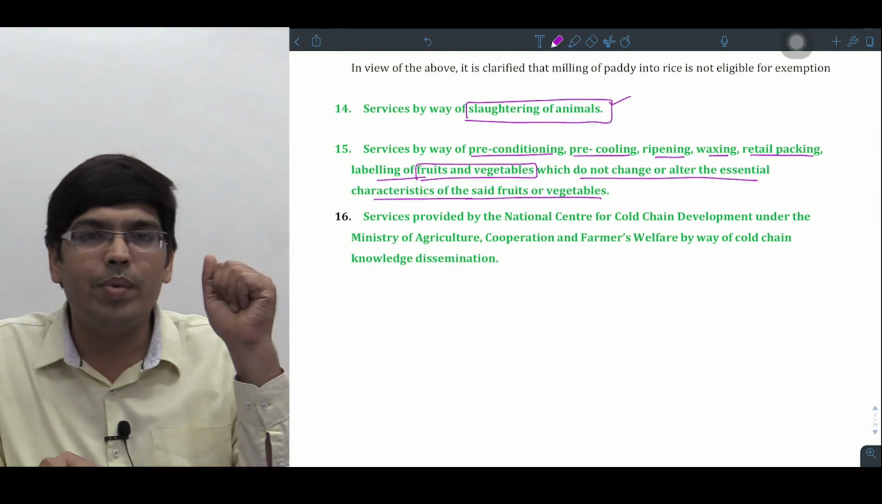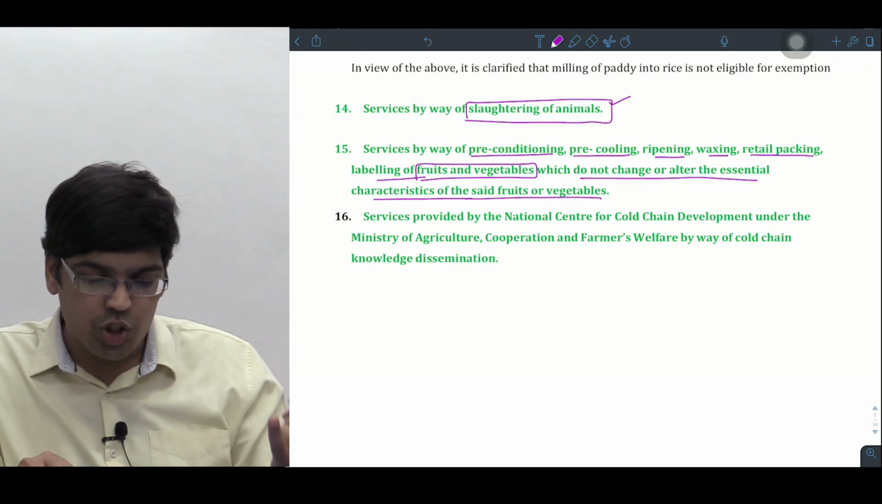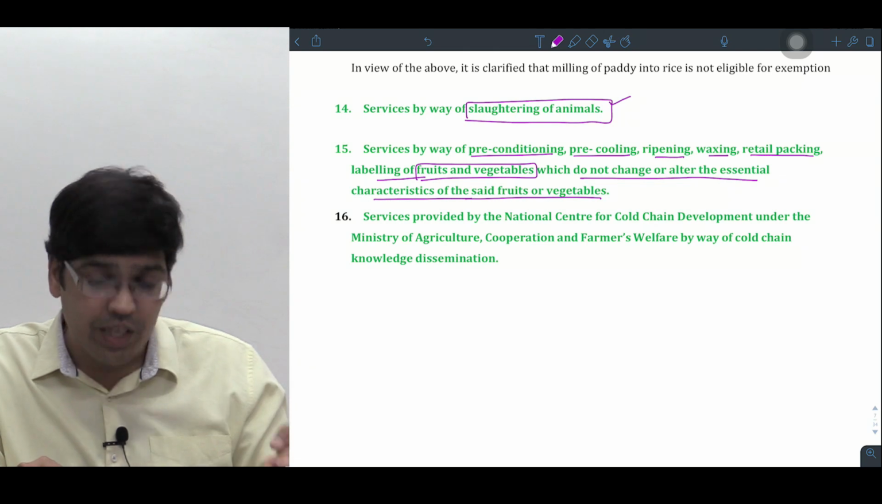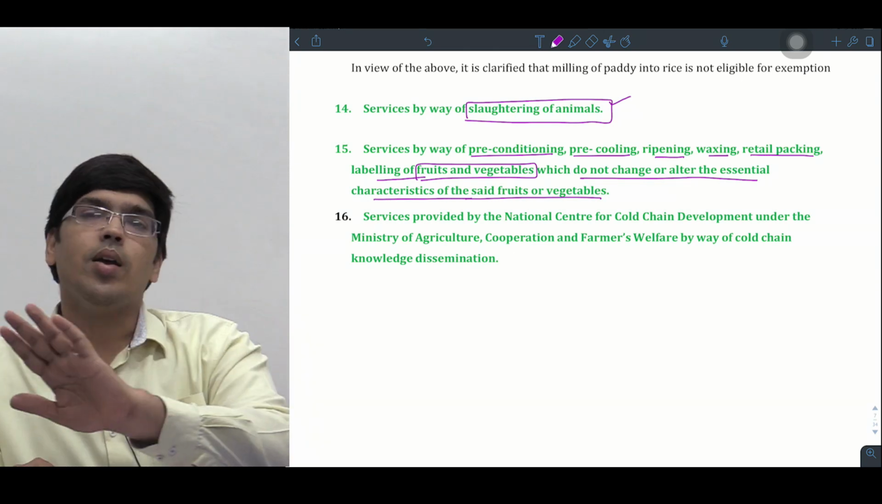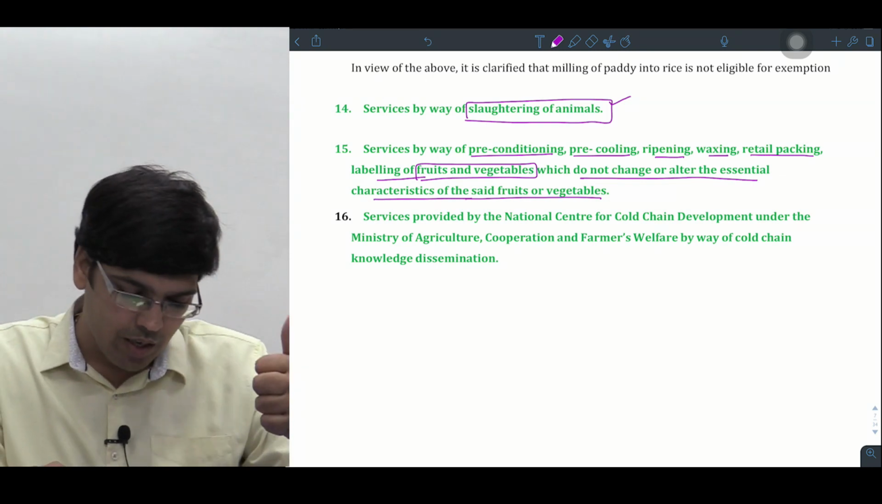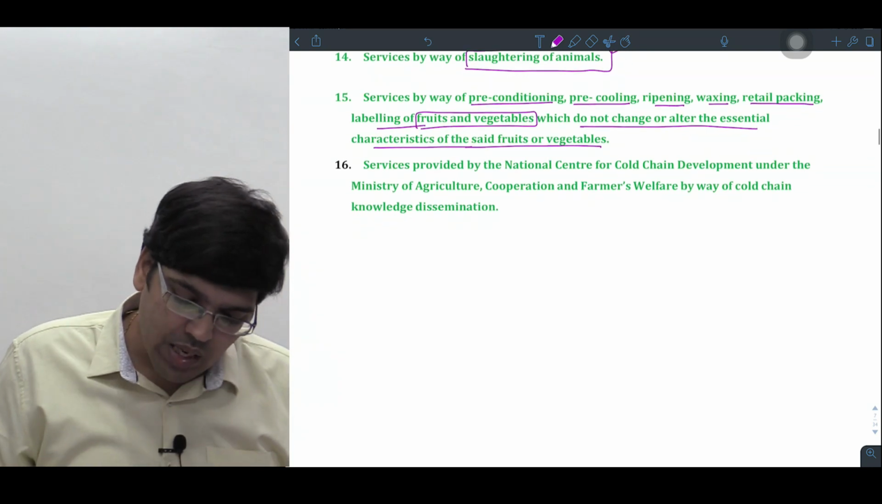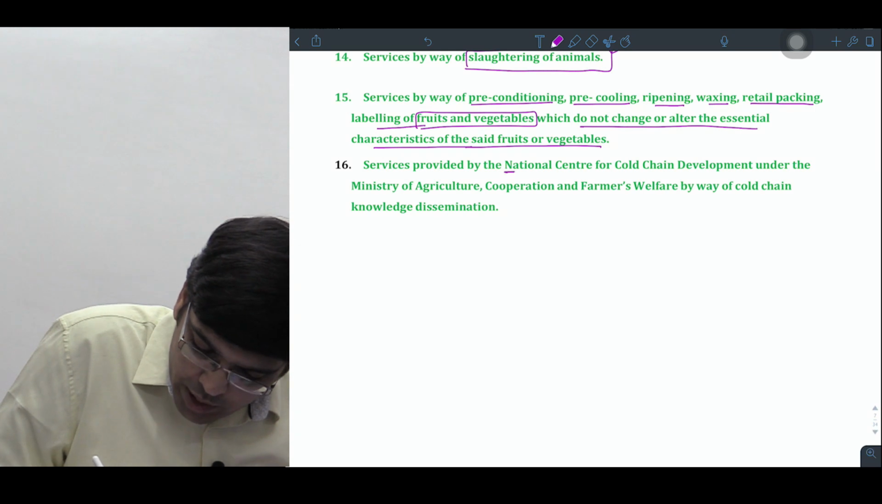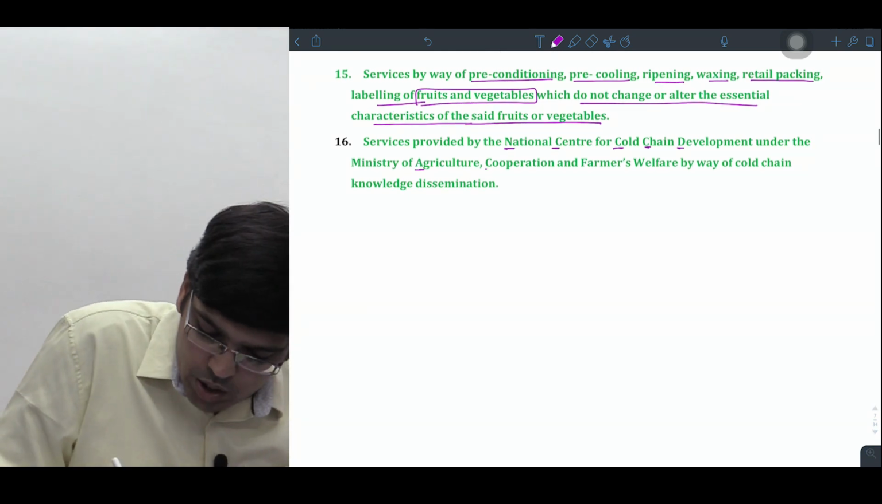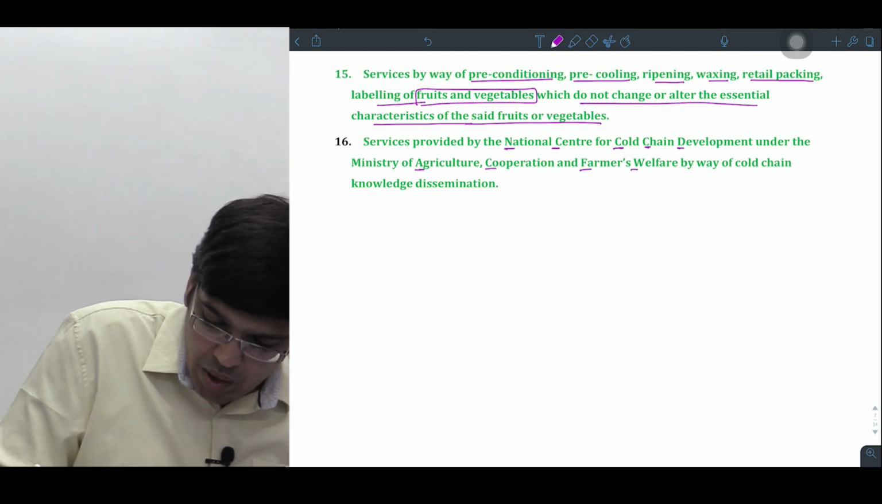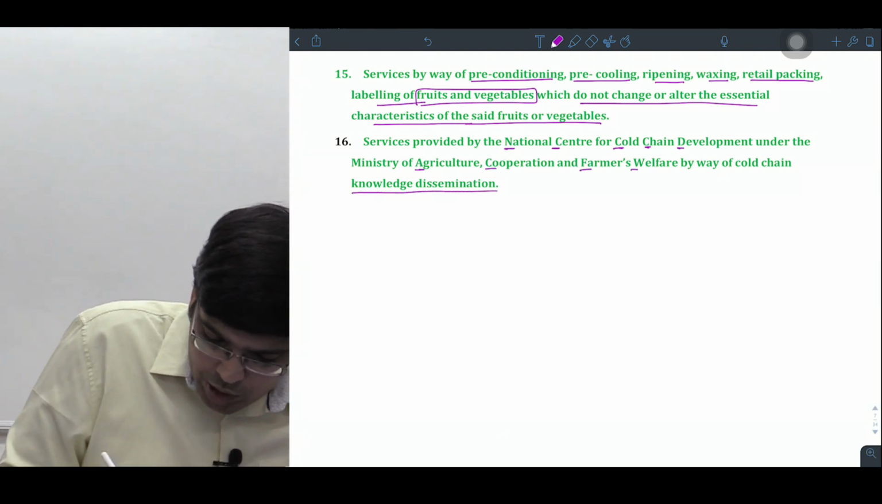customer. So government says activity of preconditioning, pre-cooling, ripening, waxing, retail packing in relation to what sir? Fruits and vegetables is taken as what sir? Exempt from GST. Am I clear? Superb. Last point, services provided by NCCD, National Center for Cold Chain Development under the Ministry of Agriculture, Cooperation, Farmers Welfare by way of cold chain knowledge dissemination.